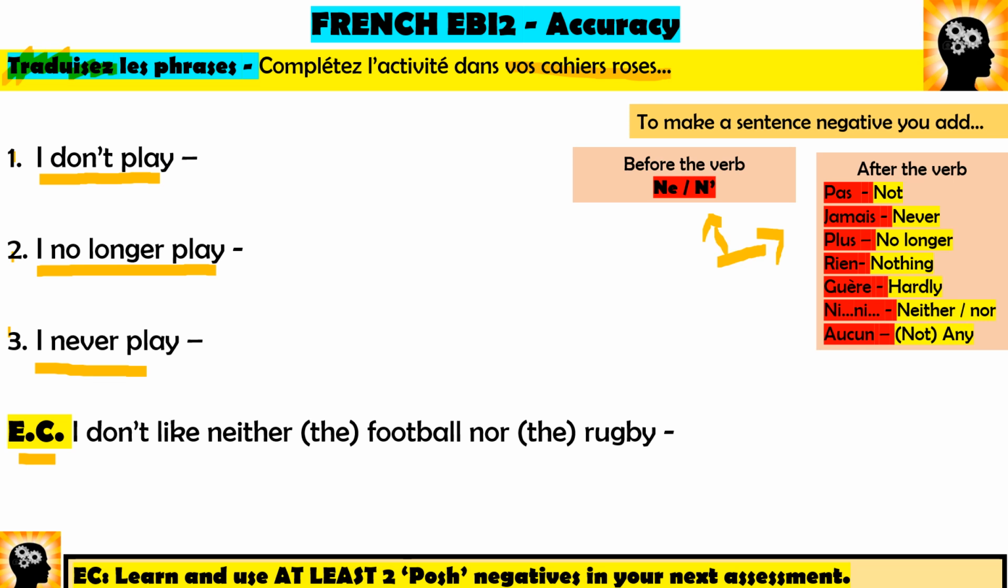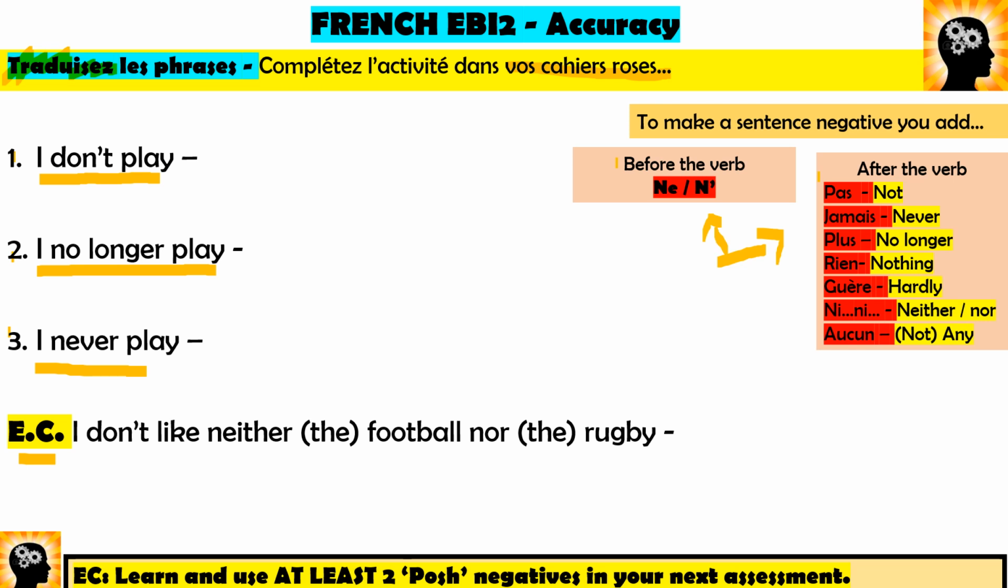This is really tough. So have a go at it, but don't worry if you completely mess it up. So over here, you've got what we've just talked about. Here you've got our sentences. So I don't play. So if je joue is I play, make it I don't play, or I play not. I no longer play. Comment dire ça? You still need a ne. What's the right part? Put me on pause now.